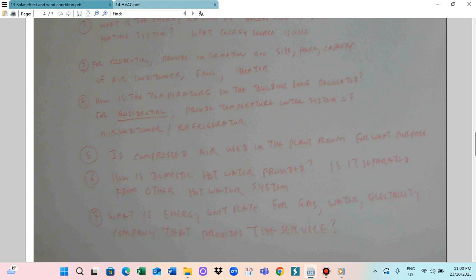And how is the domestic hot water provided? It is rated from the hot water system. There are two kinds of hot water system. For the factory, there is domestic hot water, which means they provide hot water for the workers, the toilet or bathroom. So this is domestic, not for factory use.